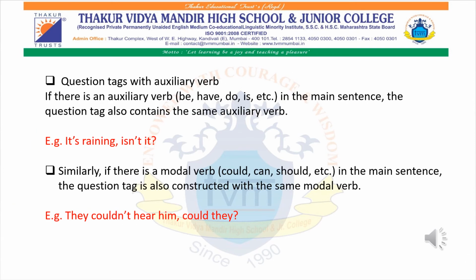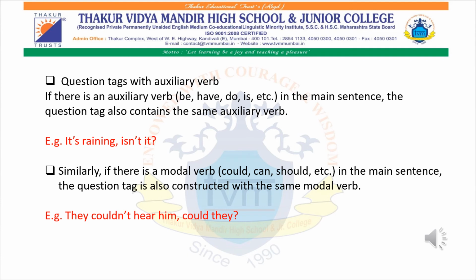Let's move ahead to the fifth trick: question tags with an auxiliary verb. If there is an auxiliary verb such as be, have, do, is, etc. in the main sentence, the question tag will also contain that particular auxiliary verb only. For example, "It's raining." That sentence is positive, so you just have to convert the tag into negative. Don't forget to put a question mark.